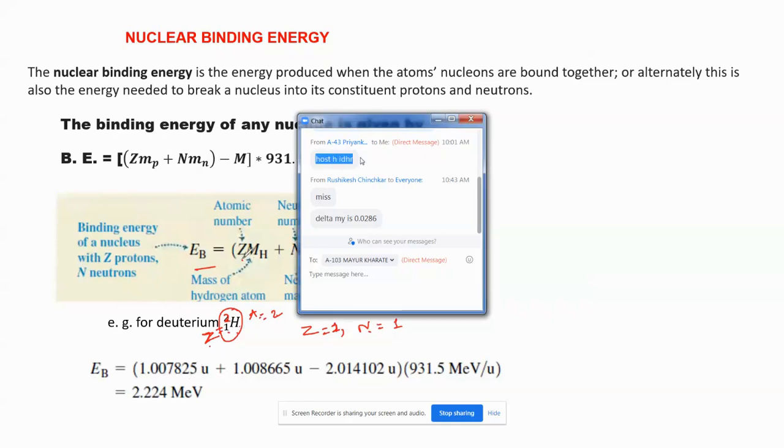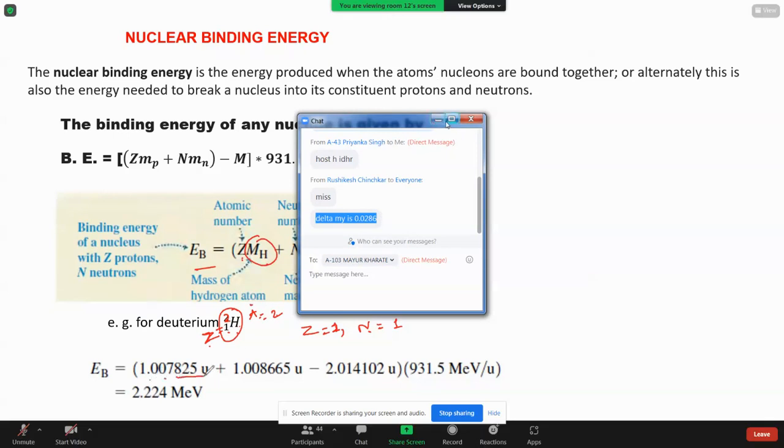Now what is the formula? Z is 1. mH is the mass of the hydrogen atom, which is 1.007825.